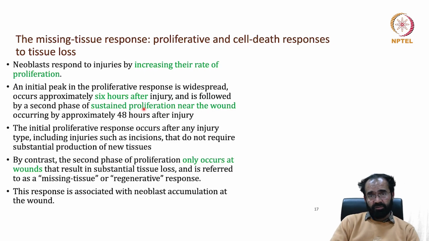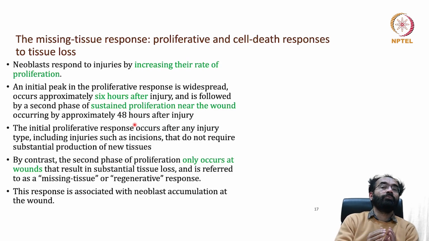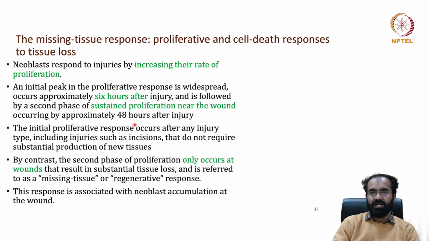So within 6 hours, it will respond by adequate proliferation, followed by a second phase of sustained proliferation near the wound site, which leads to the production of blastema. Blastema happens only in the wound site, around 48 hours. The increased proliferation occurring throughout the body will all move towards the tip and form a mass lump of cells called blastema.